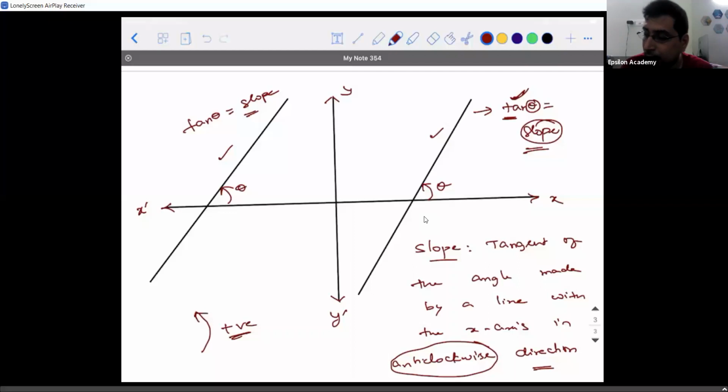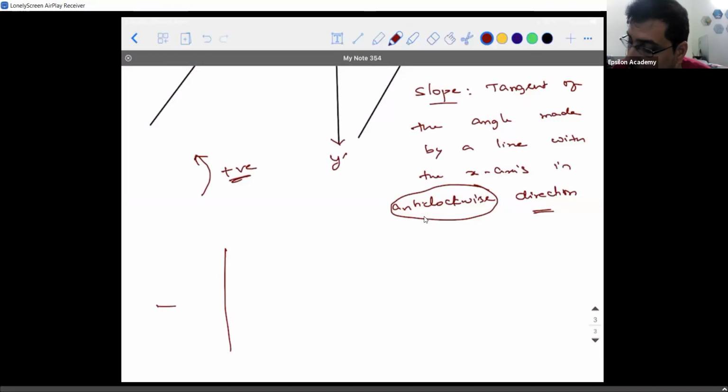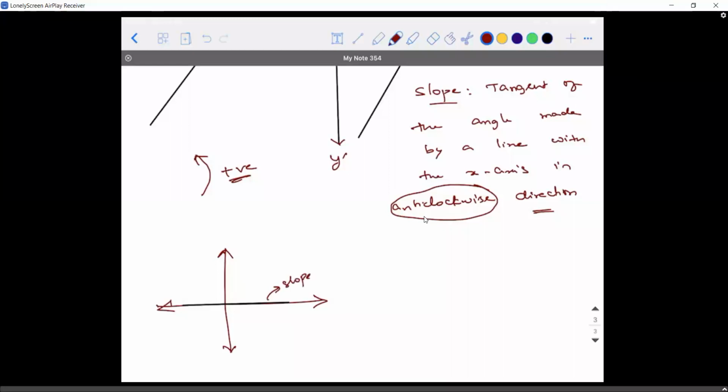Yes, sir. Now I'll ask some questions. Suppose you have a quadrant. If there is a line lying along the x-axis, what is the slope of this line?